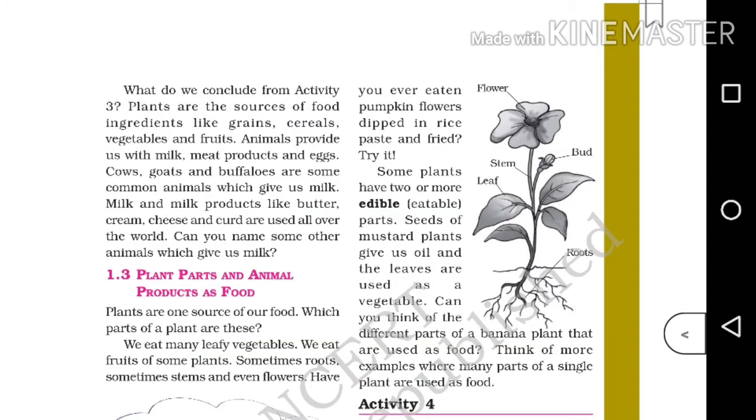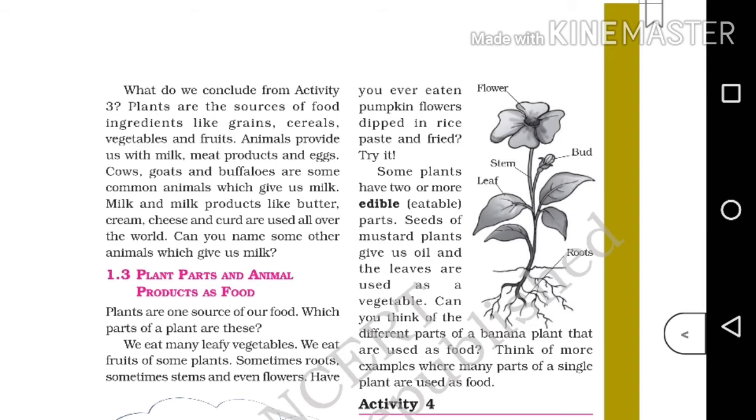It's important. Plants are the sources of food ingredients like grains, cereals, vegetables and fruits. Animals provide us with milk, meat products and eggs. Cows, goats and buffaloes are some common animals which give us milk. Milk and milk products like butter, cream, cheese and curd are used all over the world. Can you name some other animals which give us milk?